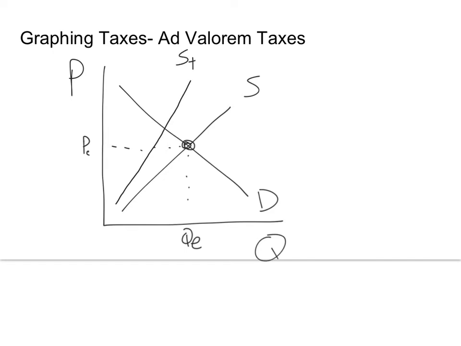So supply plus tax. So we would shift the supply curve to the left because it is a tax, but we would notice that as we move farther away, as price goes up, the supply curve with the tax is going to be greater and greater apart, as the same percentage of a greater price, like $100, is going to be more total dollars than that 10% tax on the dollar cookie from before. And so here's our new equilibrium price. So price would go up, so I'll put price of the tax. And quantity would go down, so I'll put QT, quantity of the tax.